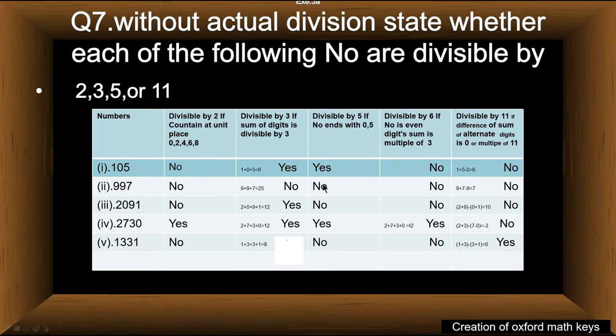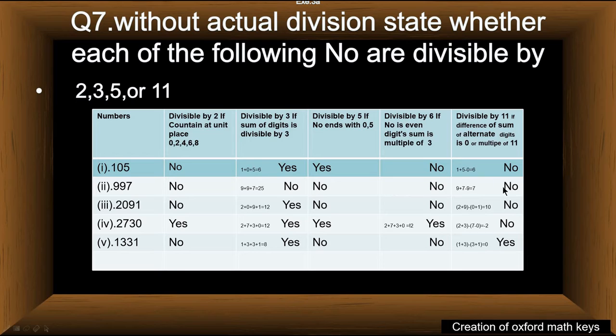It is also not divisible by 5 because its unit digit is not equal to 0 or 5. It is also not divisible by 6 because it is not an even number. If this number is not even, then we do not proceed to the second test. Therefore, we leave it here.